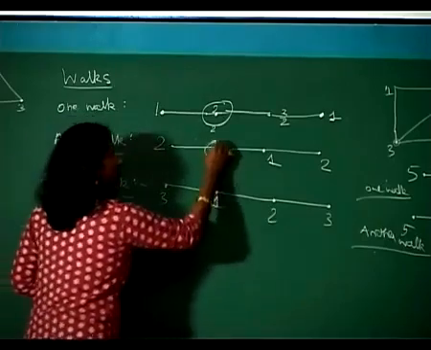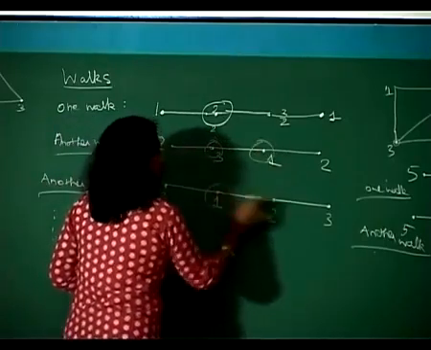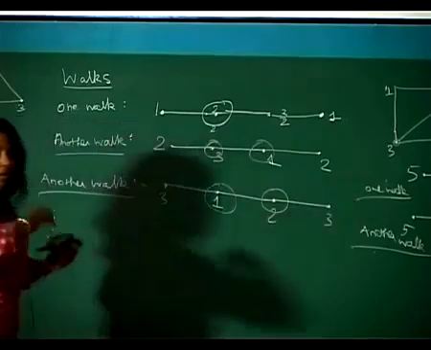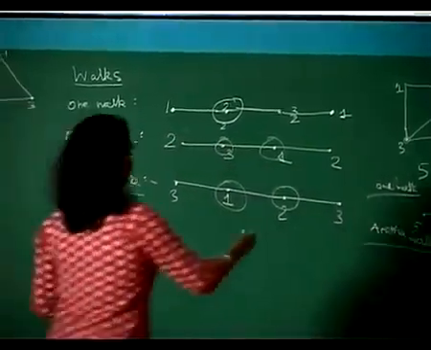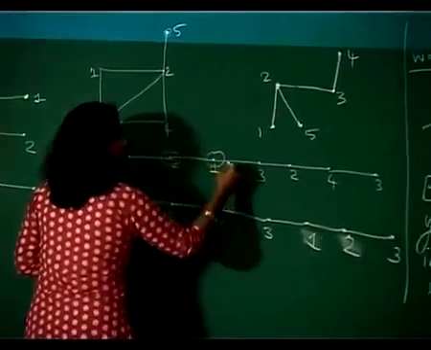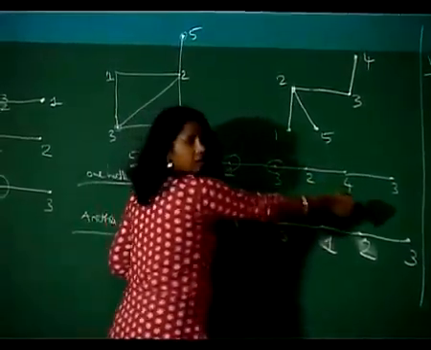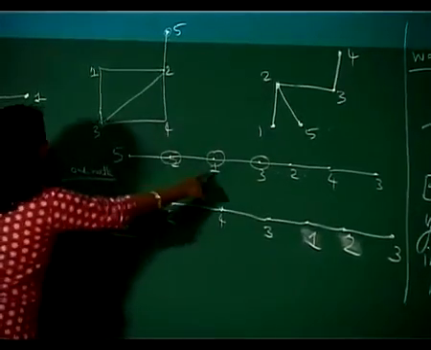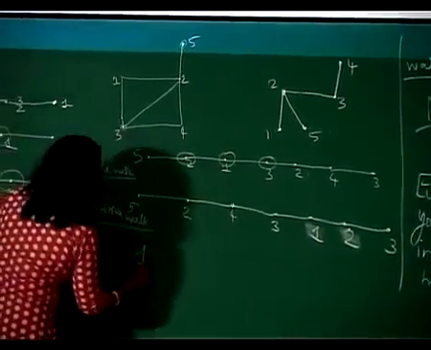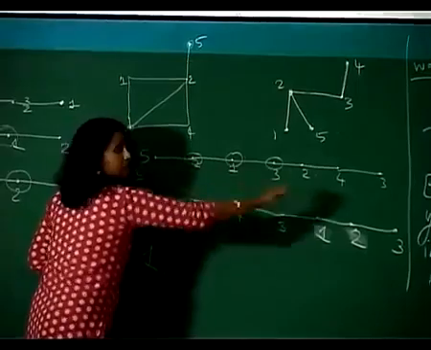Here also the same thing, 2 and then 2. Here also we have 2 straight lines, one coming, one going. Here also, one coming, one going, one coming, one going. So here if I take the point 1, how many straight lines are there in this walk?